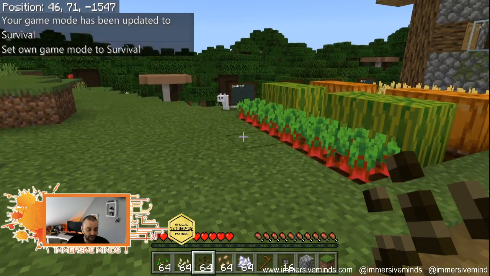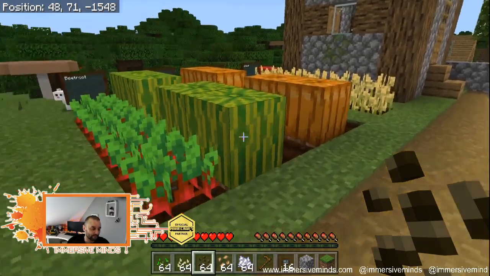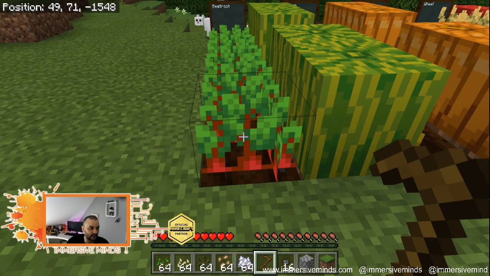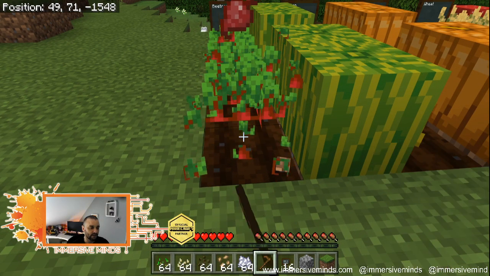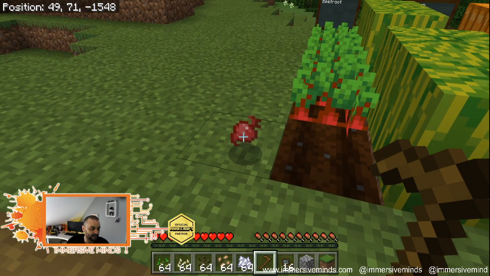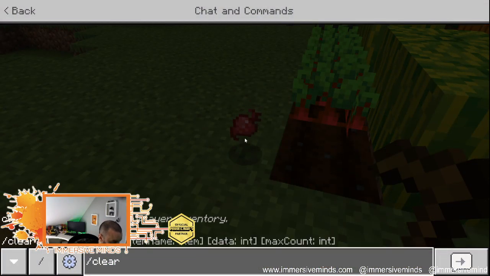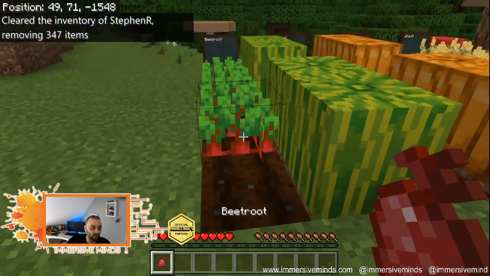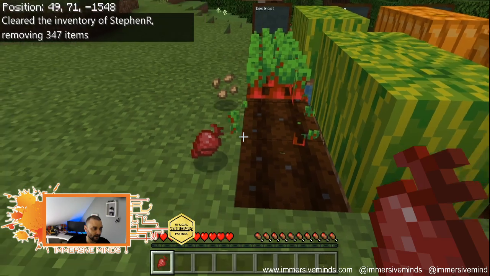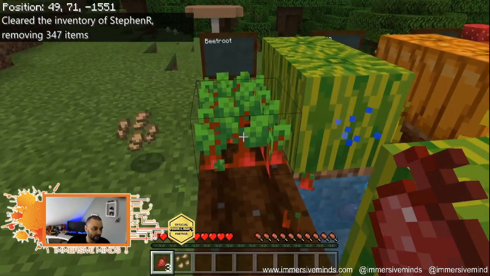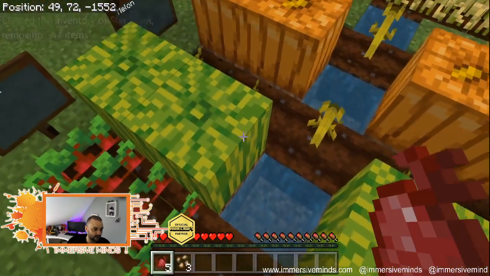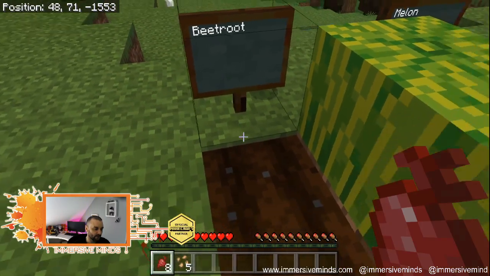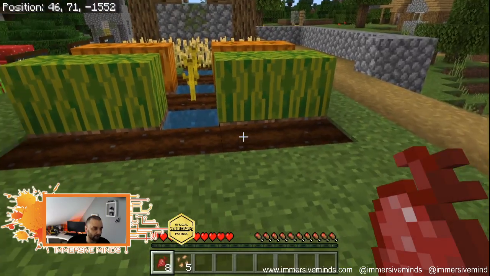I have little hearts because I'm in survival mode. And now what I can do is, I don't need a hole to do it, but I tend to do it anyway. I can left click and I get, let me just clear actually. Here we go. And I've now grown a beetroot. I don't have seeds anymore. I have 3 beetroot. I have, oh, one went in there. Let's get that. So now I have a total of 8 beetroot for my 5.